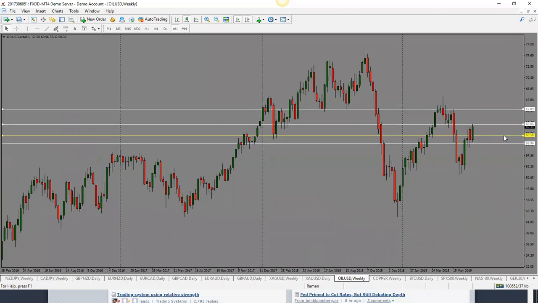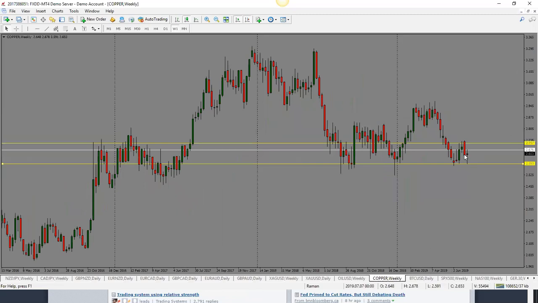So in this case, I would say bias is bullish, but do notice that we are into this support resistance level. So be careful with that. But otherwise, bias is bullish. I would look for a pullback and potentially move into this 63.80 level. So this entire drop is getting filled now. So bias is bullish for oil and pullback is 59.80. Then looking for price to go into 60.80 and then potentially into 63.80 over the course of the week.